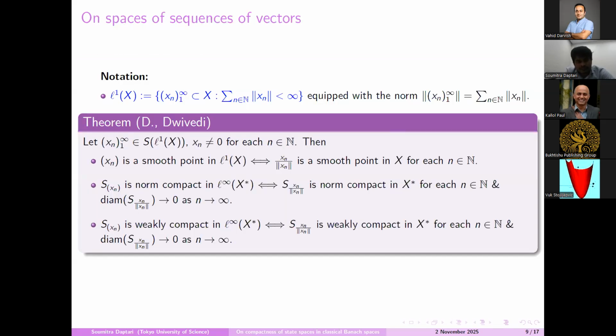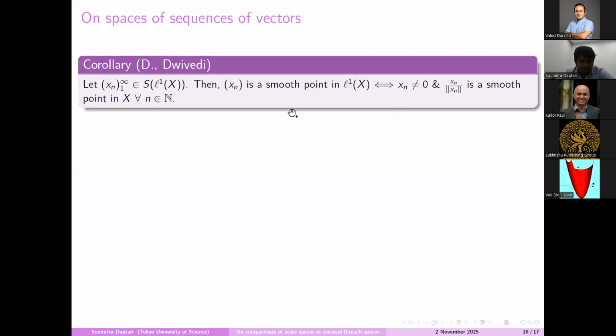In the last result, we assumed that all coordinates are non-zero. In general, if x_n is a sequence in the unit sphere of l1(X), then it is smooth if and only if every coordinate is non-zero, and x_n by norm of x_n is smooth for all n.